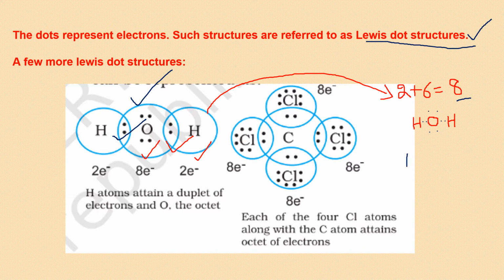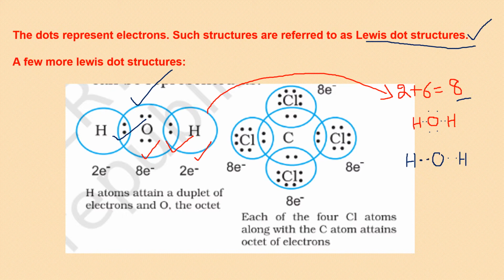I hope it's clear. Let me make it again slightly bigger, keeping the atoms at more distance from each other. How many electrons do you have in total? 8. So start with a single bond. For the bond between hydrogen and any other atom, you don't have to worry. You have to show only the single bond because hydrogen can make only a single bond.